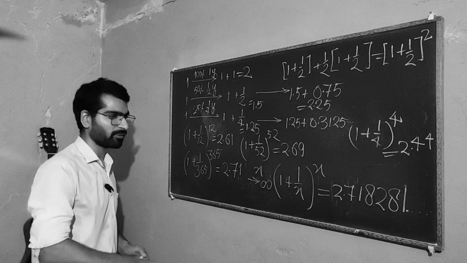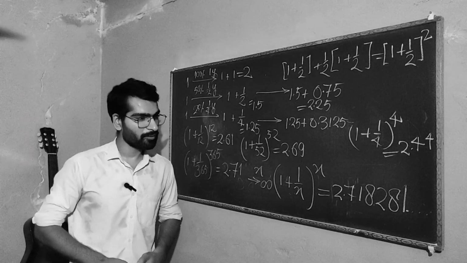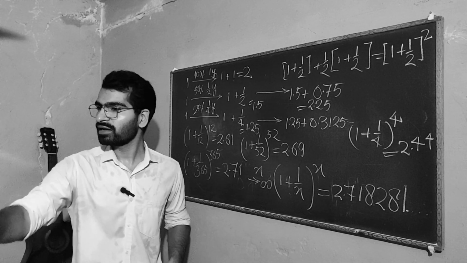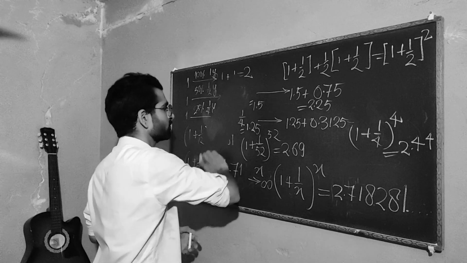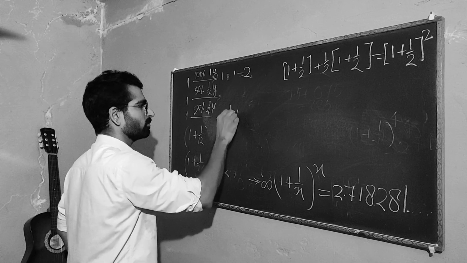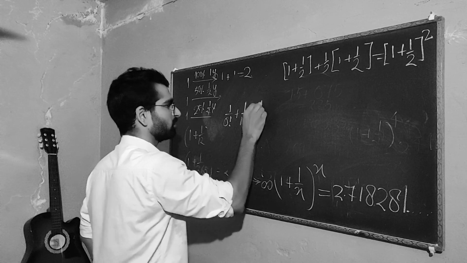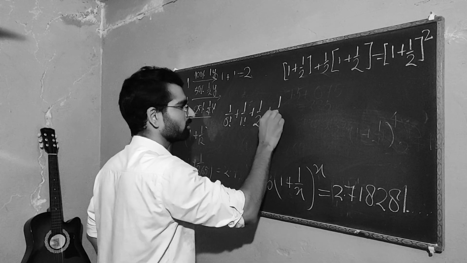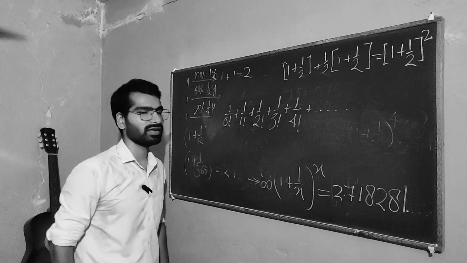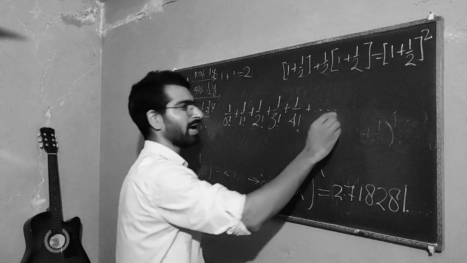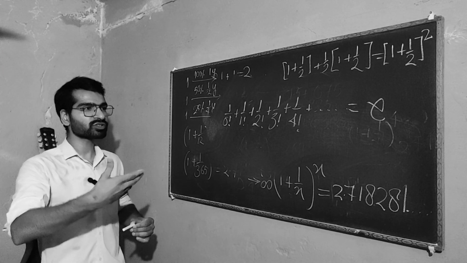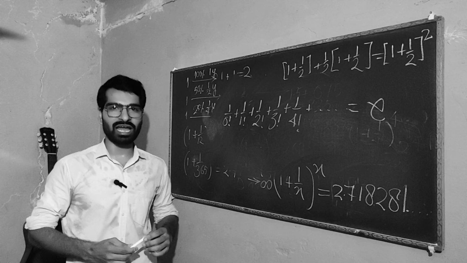It is 2.71, and it keeps on going forever. Now, Euler used a different formula. He came up with 1 over 0 factorial plus 1 over 1 factorial plus 1 over 2 factorial plus 1 over 3 factorial plus 1 over 4 factorial, and it keeps on going forever. And if you do that, you will get e exactly. And he also showed that e is irrational.